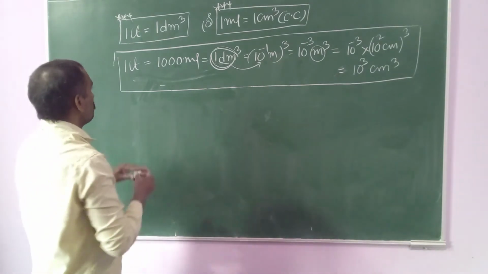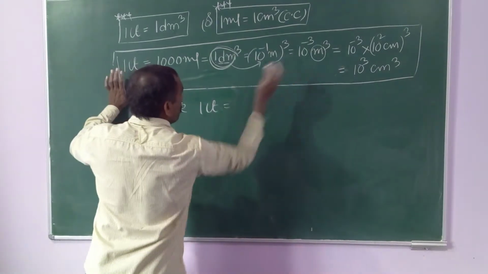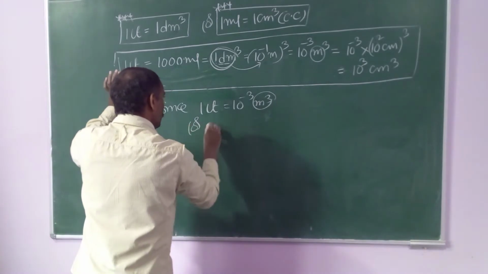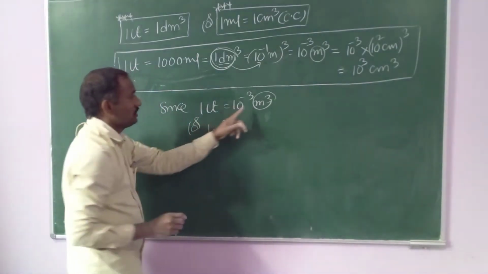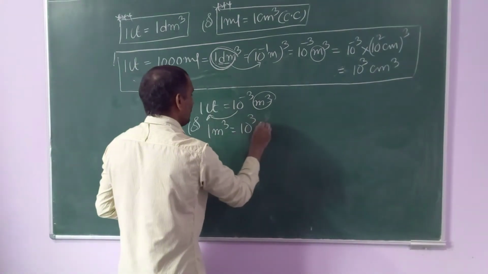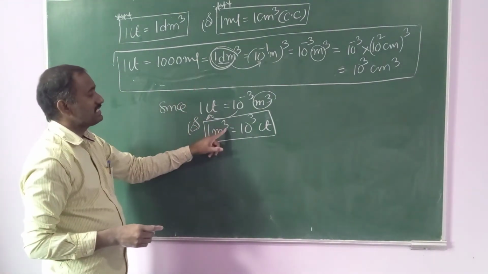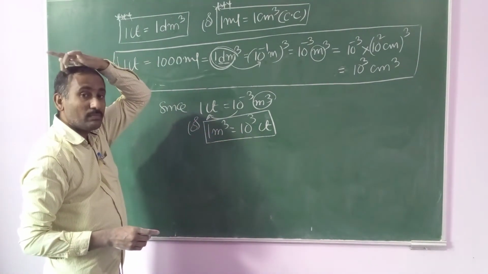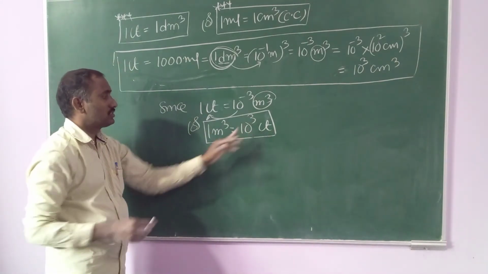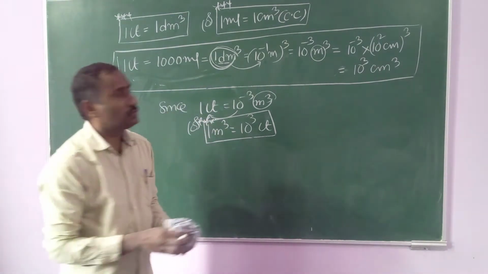Since 1 liter equals 10 power minus 3 meter cube, 1 meter cube equals how many liters? 10 power minus 3 comes to this side, so 1 meter cube equals 10 power 3 liters. If you remember this conversion, it is easy. 1 meter cube equals 10 power 3 liters. This is important, you should remember. So this is about volume.